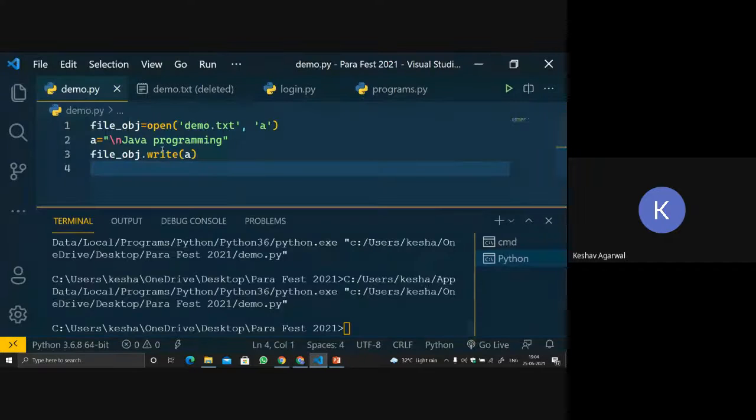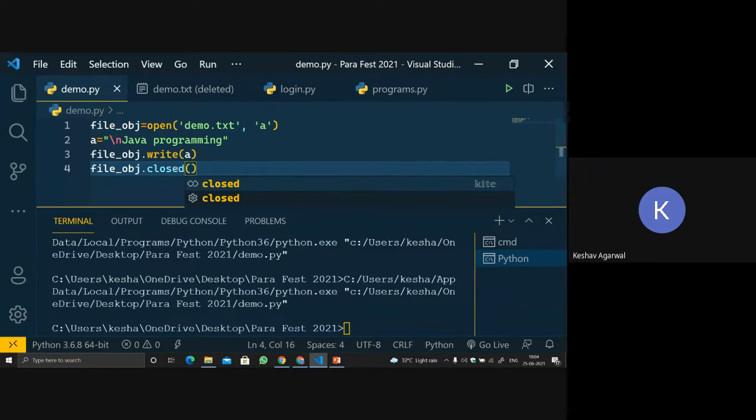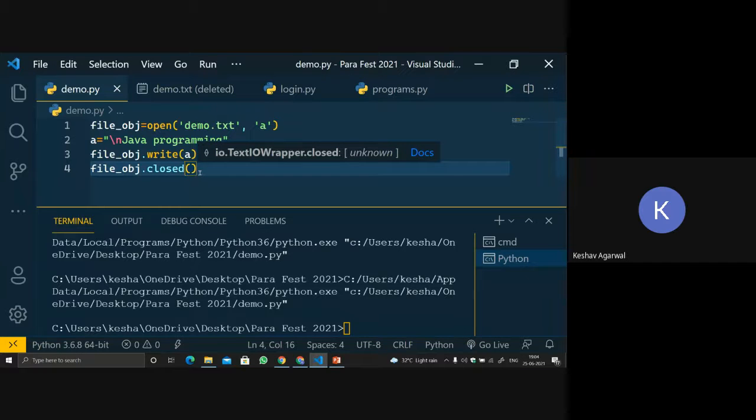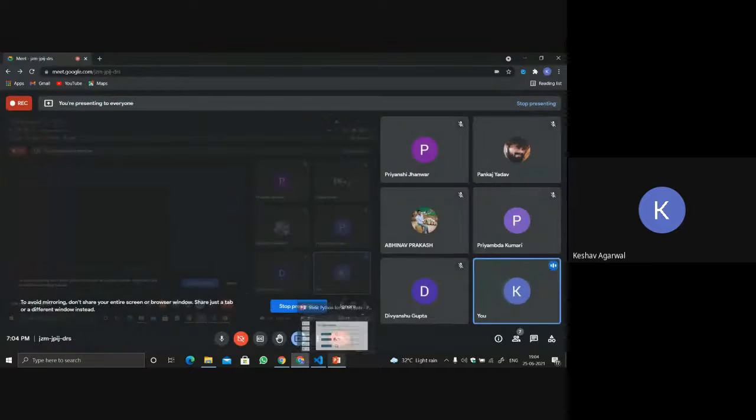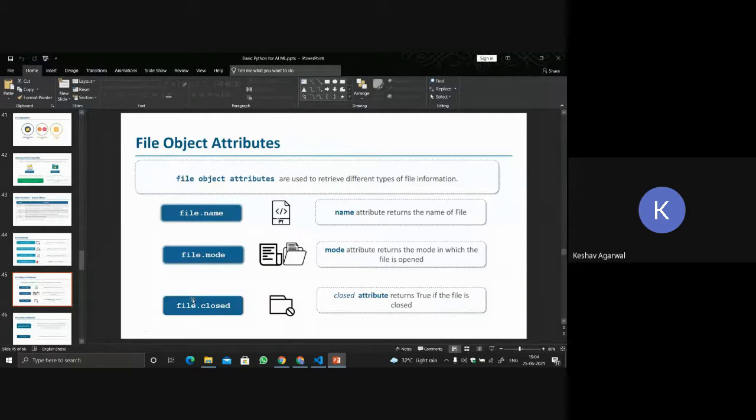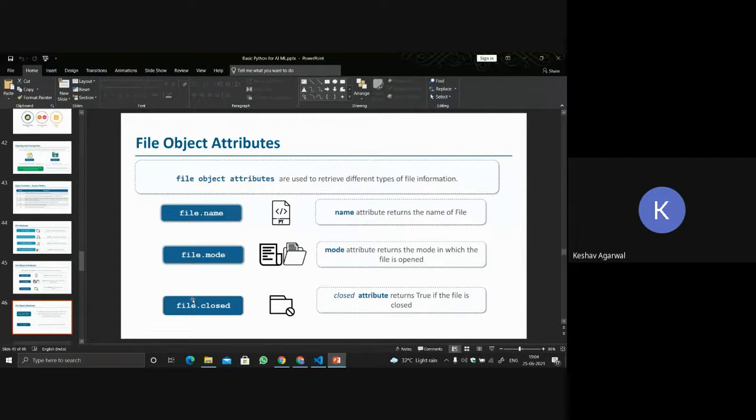Here we have not closed the file yet. So file.closed returns true if the file is closed, and false if the file is not closed. These are the three file object attributes present in Python.